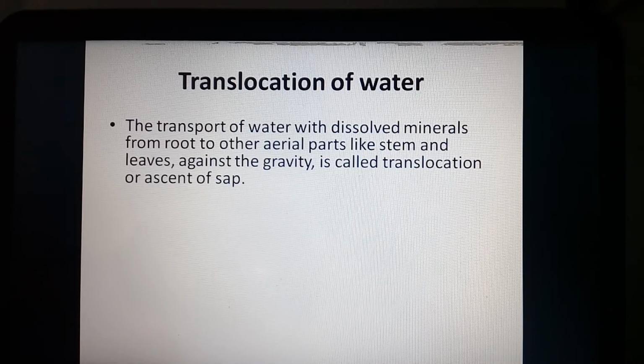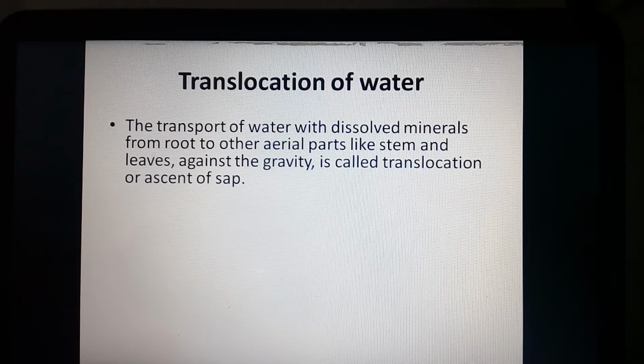What is translocation of water? The transport of water with dissolved minerals from the root to other aerial parts of the plant body like the stem and leaves against the concentration gradient is called translocation of water or ascent of sap.